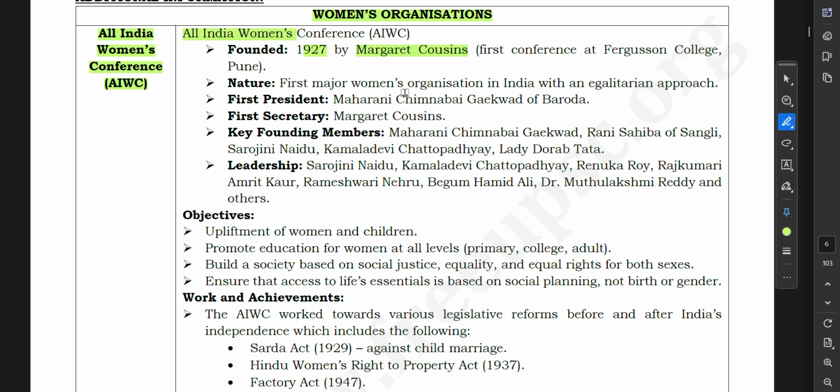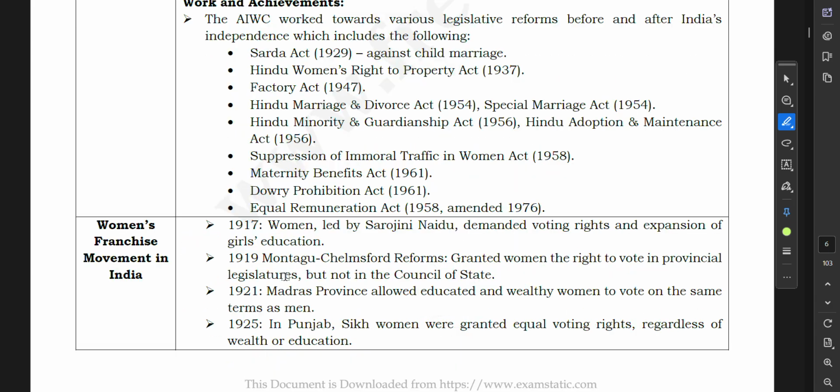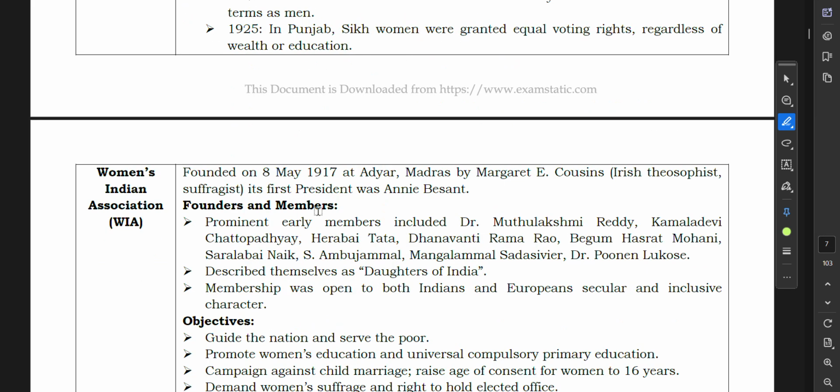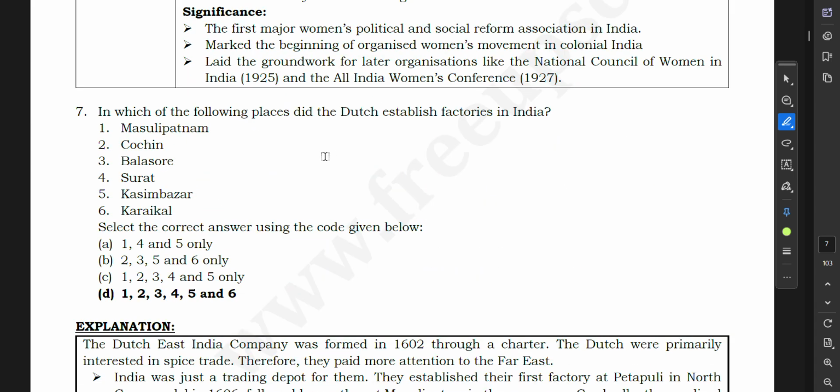Yes, all right. So, what were the objectives? Upliftment of women and children, promote education for women at all levels, build a society based on social justice. So, all these things. Now, then, women's franchise movement in India, led by Sarojini Naidu. Okay. Then, Women's India Association. Okay. Again, the same Irish lady.